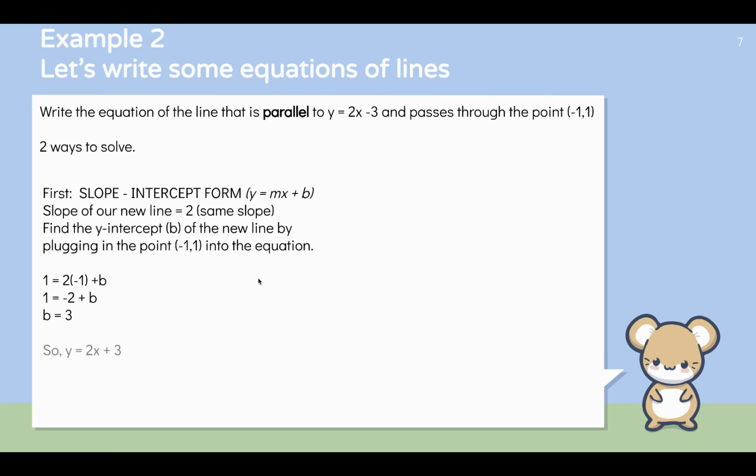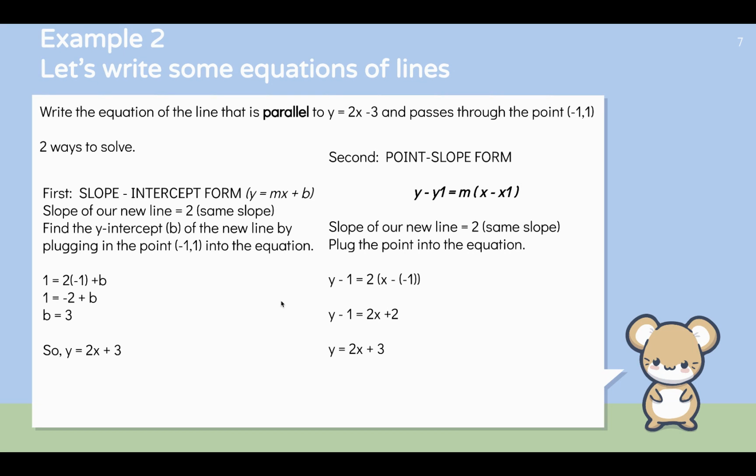So y equals mx plus b. Our m is 2, our b is 3, so y equals 2x plus 3. That's probably the way you learned and are very comfortable and familiar with. Here's the better method for geometry.